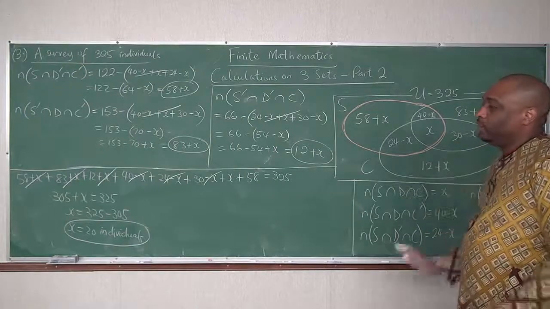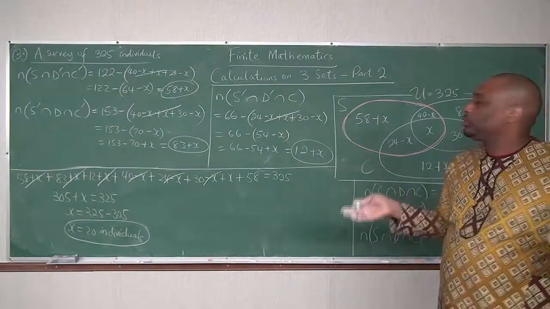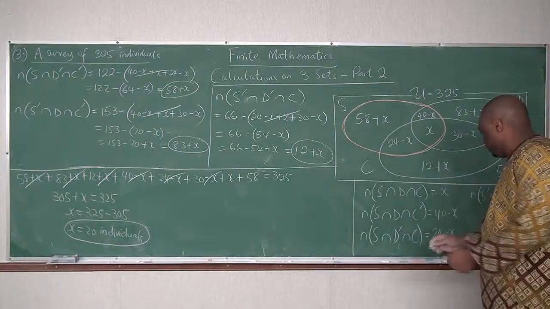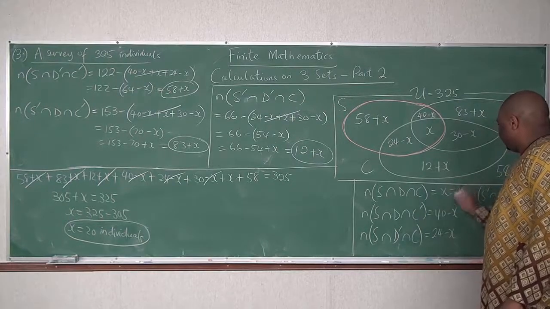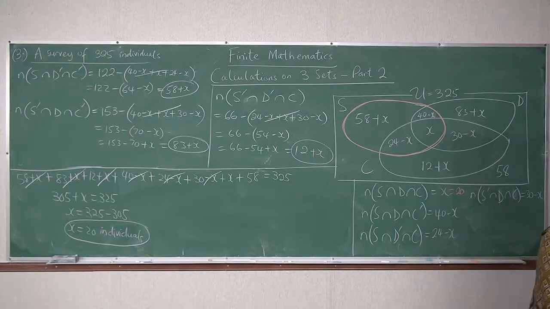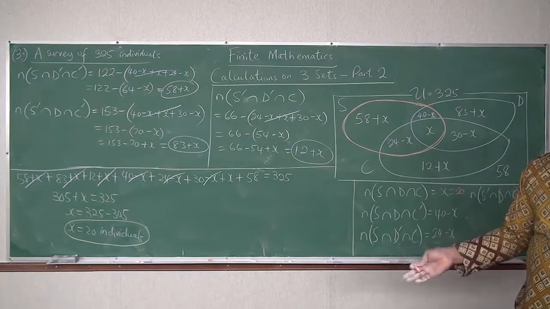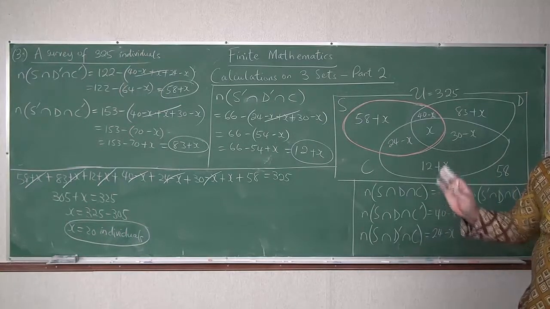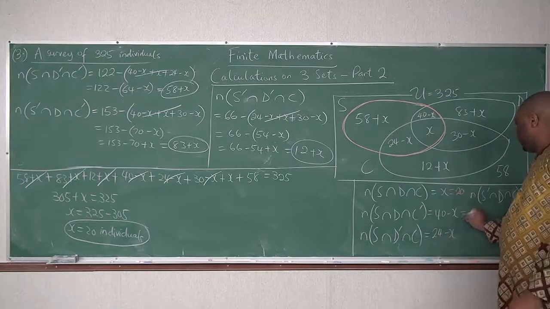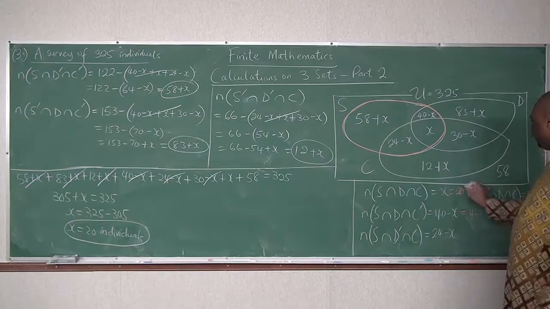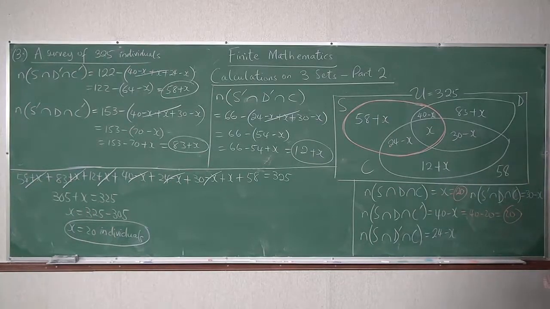These are all those who subscribe to all three, which is 20. Now let's find those who subscribe to Samuel News Channel and Dominic News Channel only. This is 40 minus 20, which is 20. Now, what of Samuel and Chukwuemeka, but not Dominic?